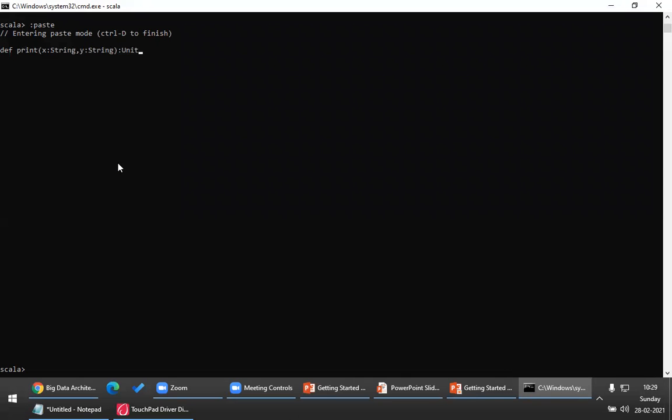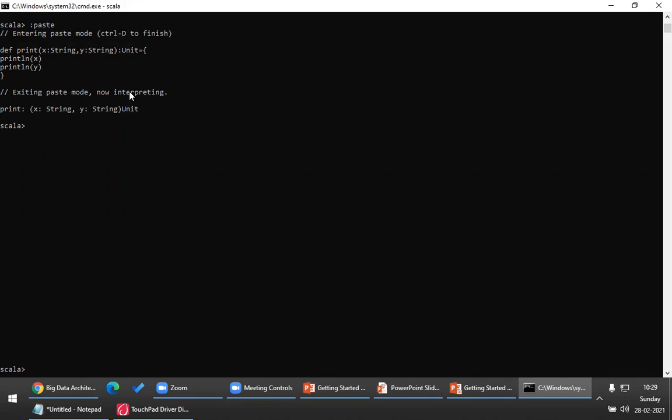In Java, we write public static void main, or public void get data, public void set data. So void is represented as unit in Scala. Now please look at this. The concept I'm explaining is named method arguments. I'll tell you what we mean by that. So now I will print those things, println x, and I will print y, and I will close it. Okay, so control D.